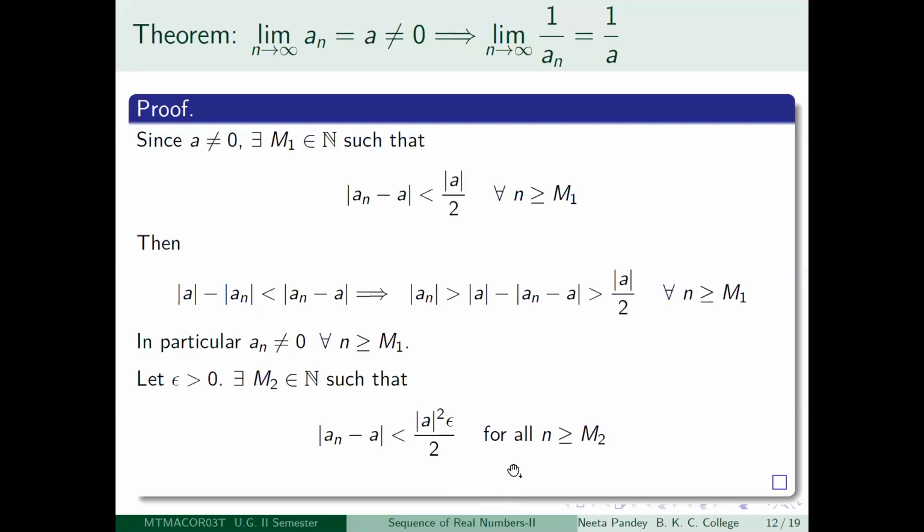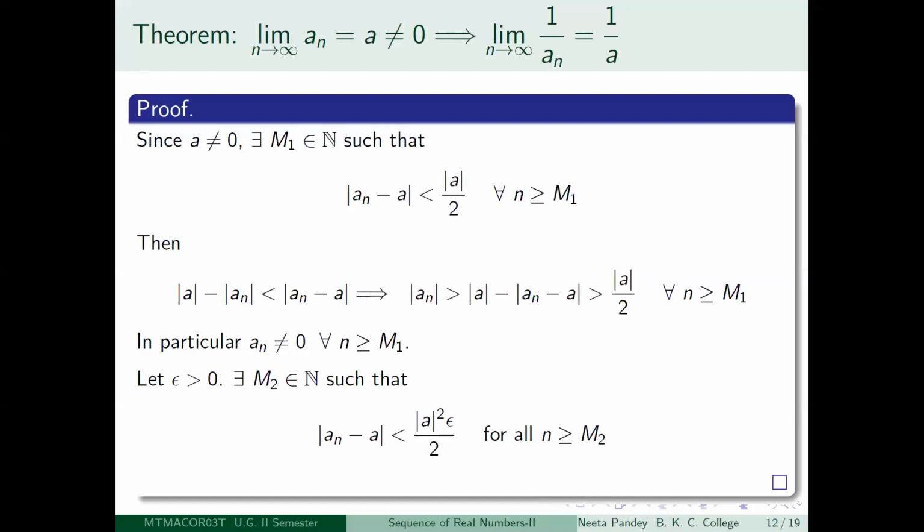So why are we randomly choosing these type of things? Again, I want to just explain so that you understand how things work. There is a back calculation involved. We should have started with 1 by a_n minus 1 by a, looked at the modulus of that and tried to estimate it. And actually people did that. And while estimating, one discovered that if we choose such strange looking numbers, then that will help. So that is what has been observed, and we are doing it in the other direction instead of going through the back calculation.